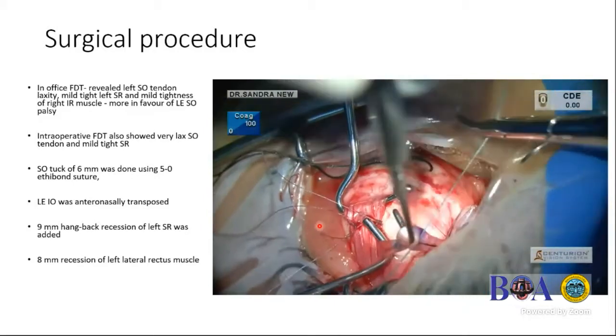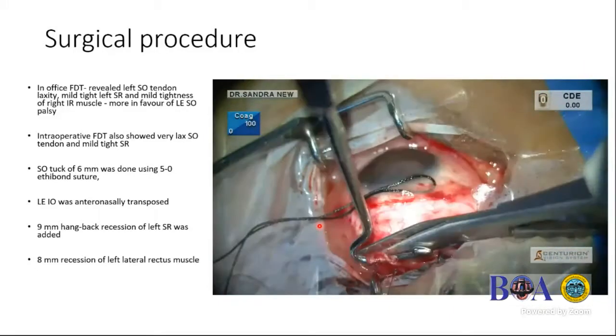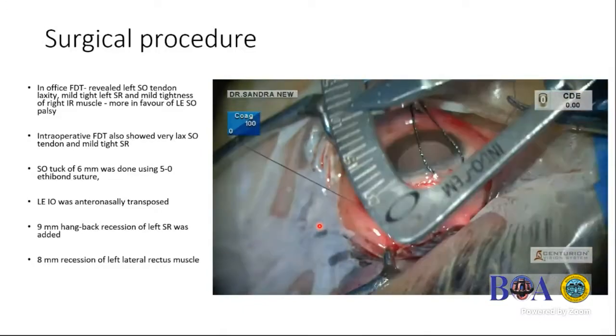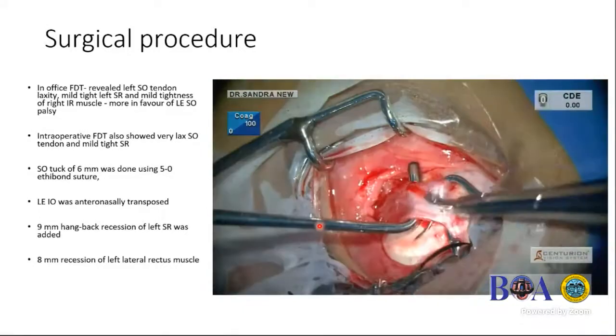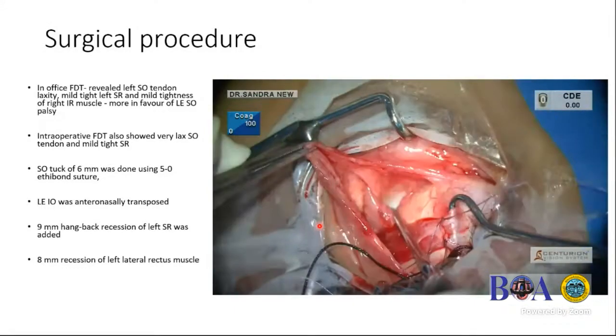So here I'm doing a tuck of 6 mm using the non-absorbable suture. And the superior rectus was also recessed here because we were not sure whether there is a misinnervation going on, and extreme upshoot in the up gaze. And this is the lateral rectus and the inferior here.